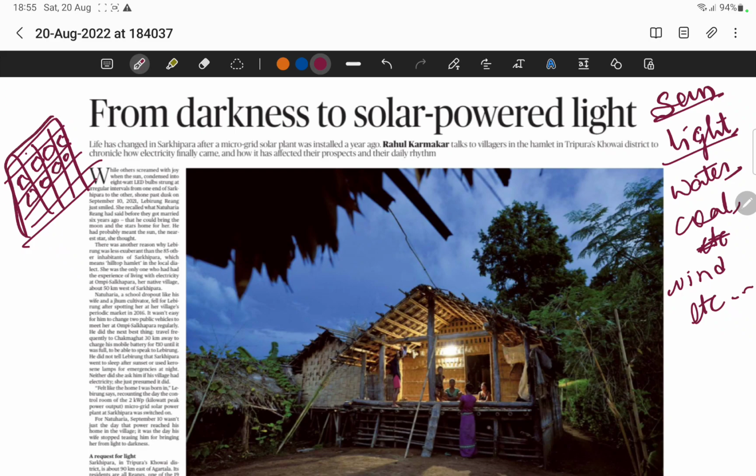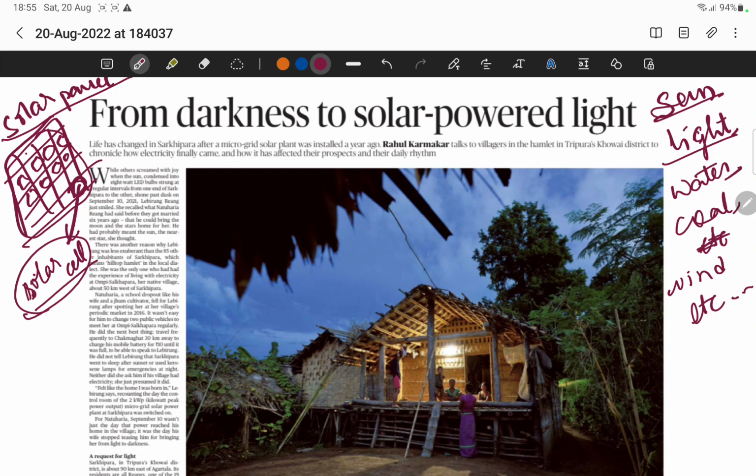So this whole thing is called a panel, and each one, this whole thing is called a solar panel. Whereas each single one, this box which is present, is known as a solar cell. Okay, the whole is known as a solar panel, whereas the single unit, the single square box which is present, is known as a solar cell.